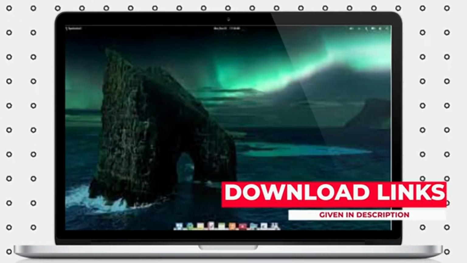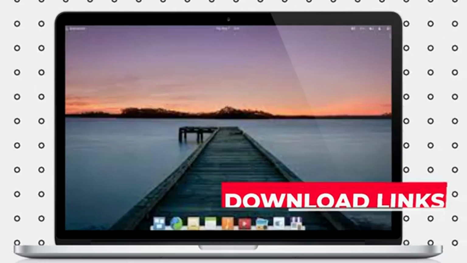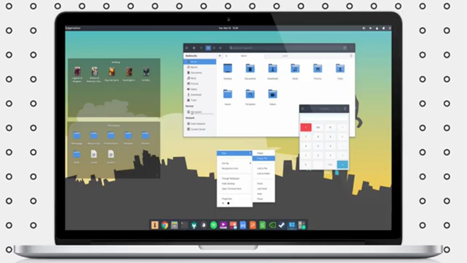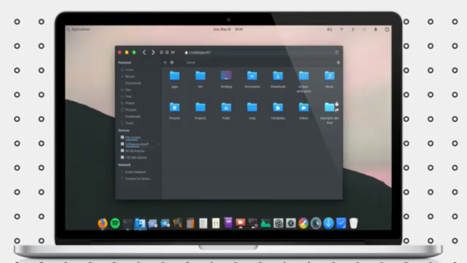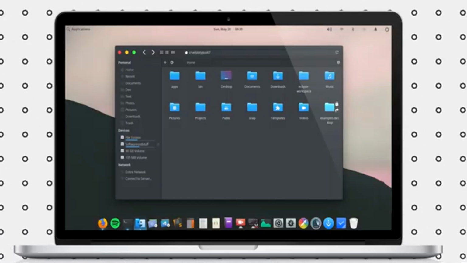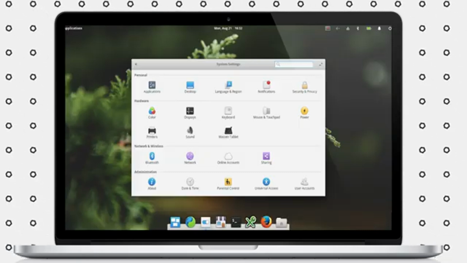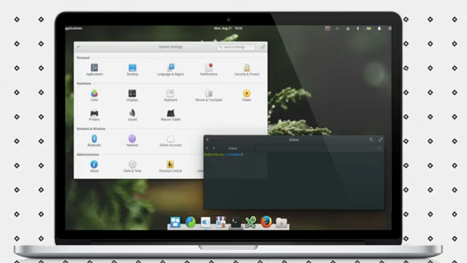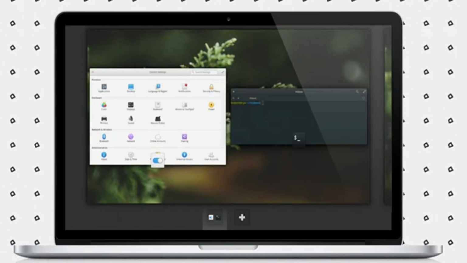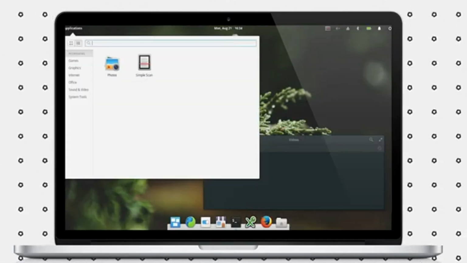Elementary OS is designed around the principles of immediate usability, a very gentle learning curve, and minimal documentation. Under the hood, Elementary OS is based on Ubuntu, and its Pantheon desktop environment is based on GNOME. However, we'd argue that Elementary is one of the most integrated and coherent Linux distros we've seen.